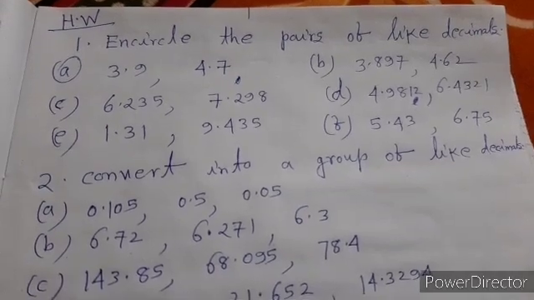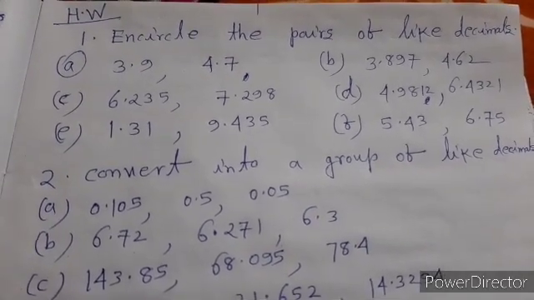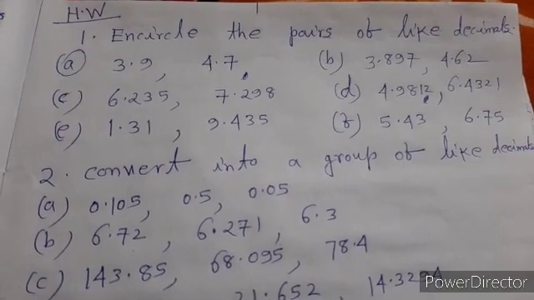I give you some problems to solve in your notebook and show me on my WhatsApp number.